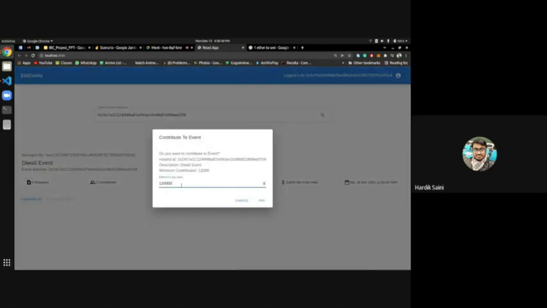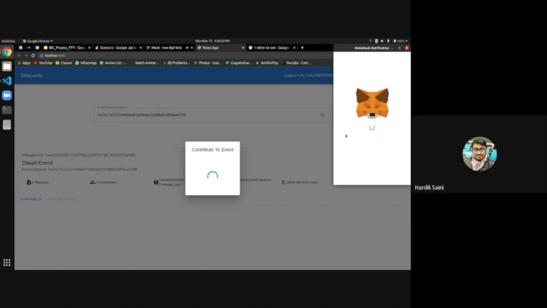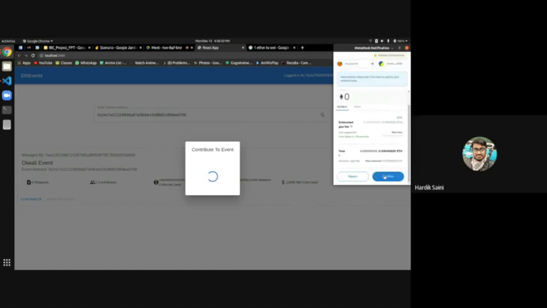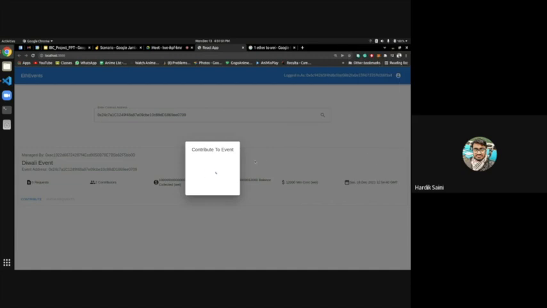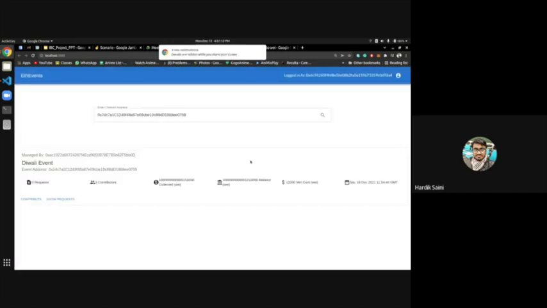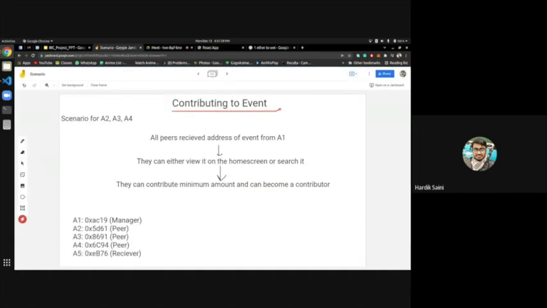Suppose I did this which he paid. Then this MetaMask screen appears. He confirmed. On clicking confirm, the transaction will be signed. This signed transaction will go to the miners. Miners will solve and create a block. Once all the transactions within the block are verified, this will be published and the global state of the blockchain will be changed. So as you can see, there are 3 contributors here, and you can see that 1.2 is more added. So this amount has changed again, and so scenario 2, contributing to the event, is also finished. So we will now see the third scenario.